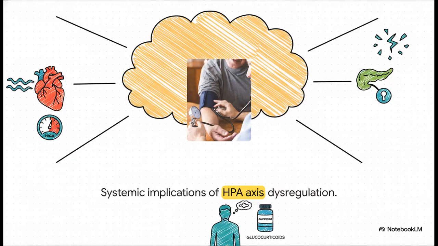But what happens when that feedback loop actually breaks? If a patient experiences chronic, unrelenting stress, or say they're on long-term glucocorticoid medications, it causes severe HPA axis dysfunction. The body just becomes flooded with cortisol. It's like a biological fire alarm that literally won't shut off. This leads to Cushing's syndrome, which is characterized by massive downstream systemic effects, including severe cardiovascular implications like extremely high blood pressure, as well as metabolic disasters like type 2 diabetes.